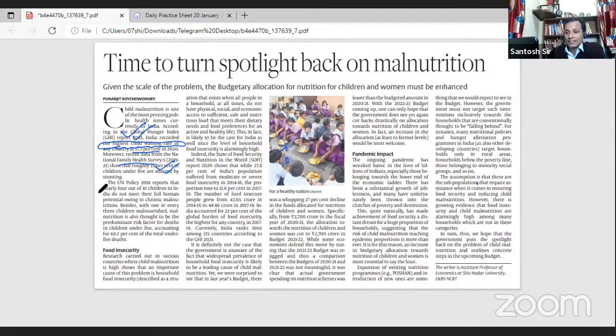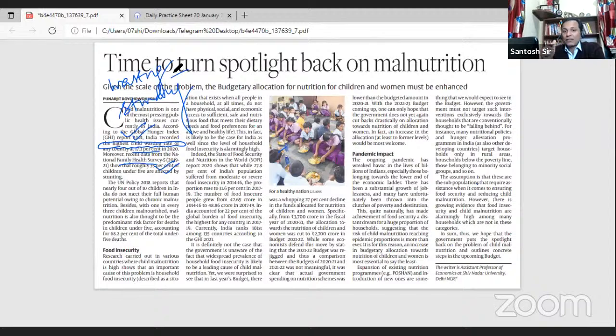are stunting. So two terms you will come across here: wasting data and stunting data. Wasting, as per the Global Hunger Index, India has the largest number of children wasting, a rate of around 17%.